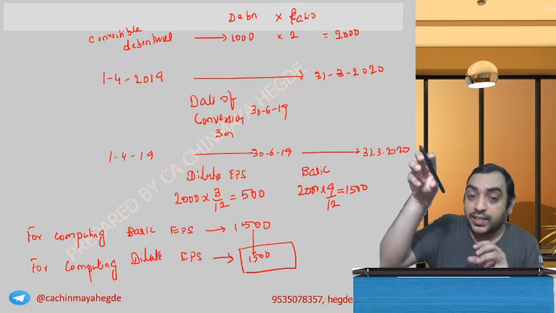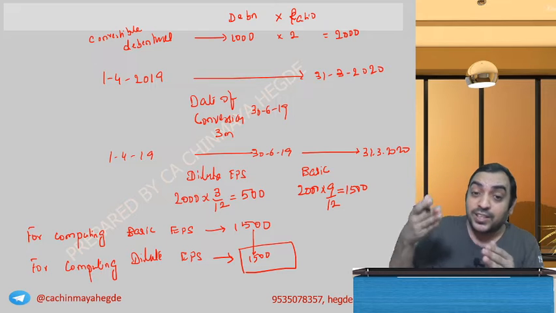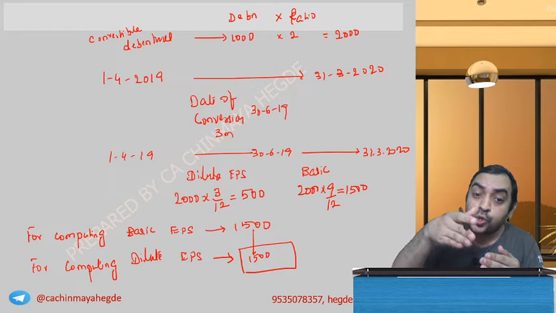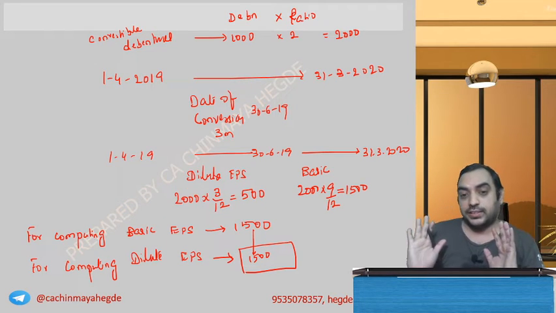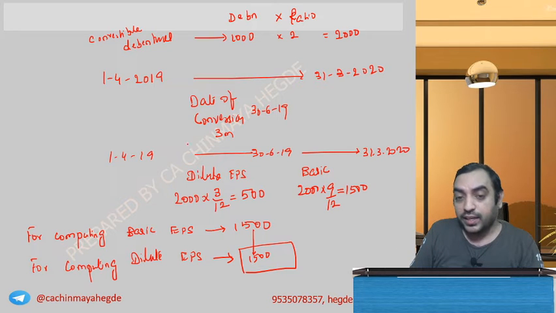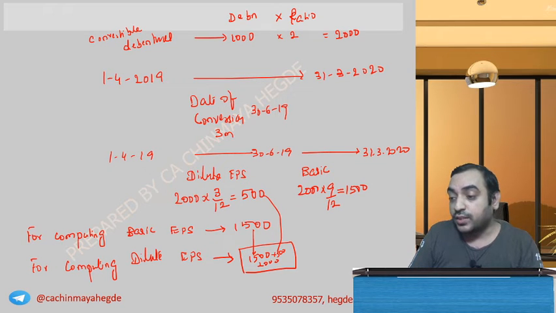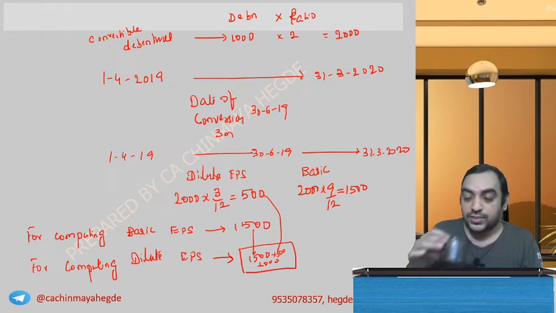Whatever number of shares taken in basic EPS will continue to be in dilutive EPS. Additionally, we take only those that are dilutive in nature. So plus 500, you get 2000. Are you clear in this case?